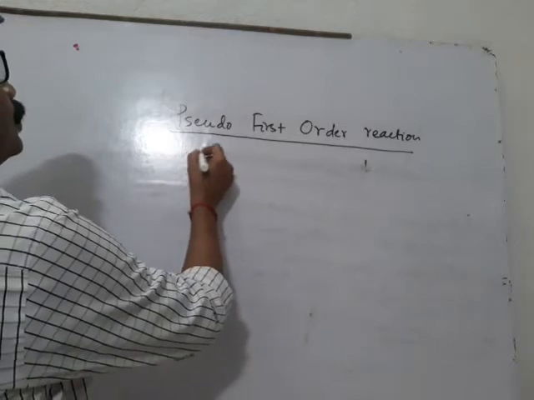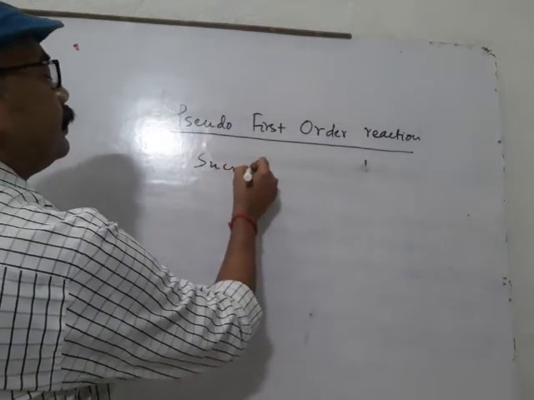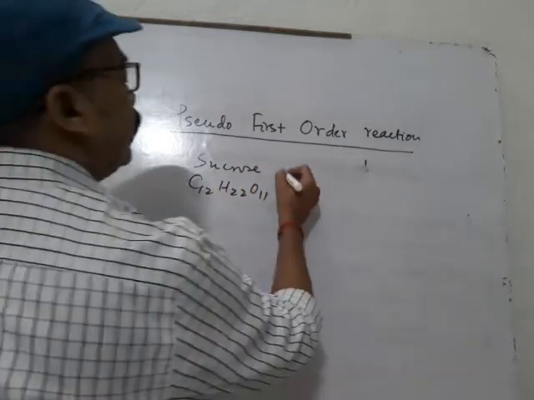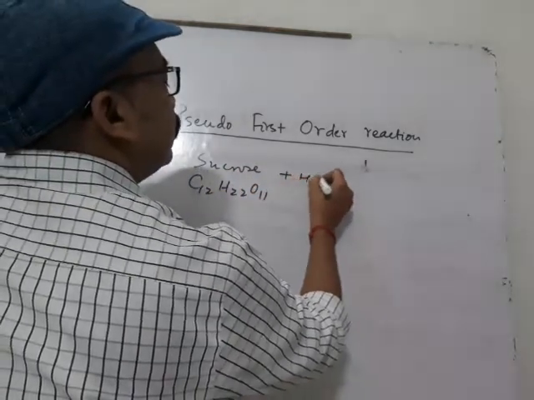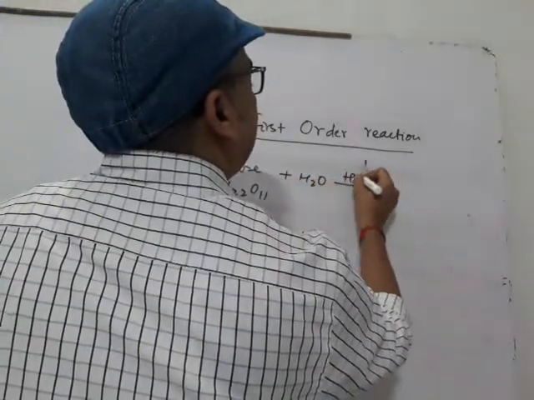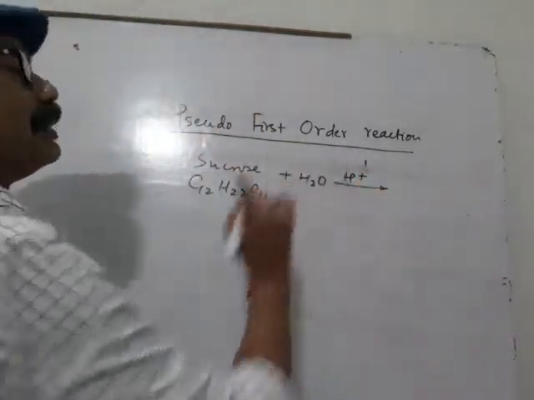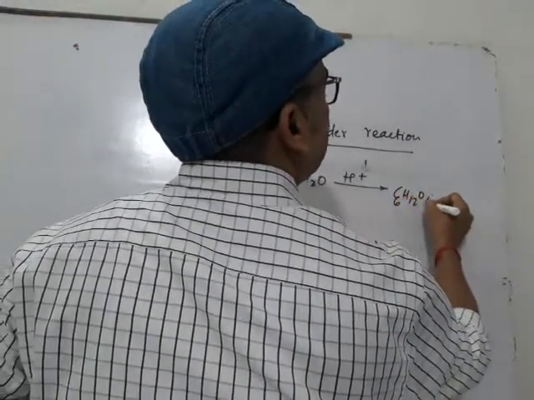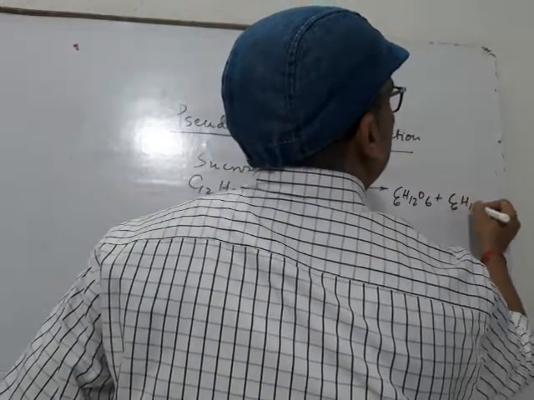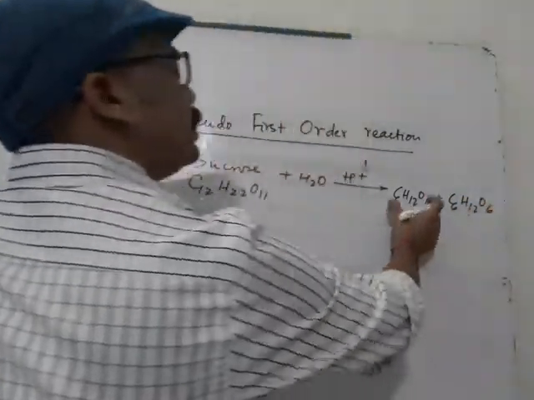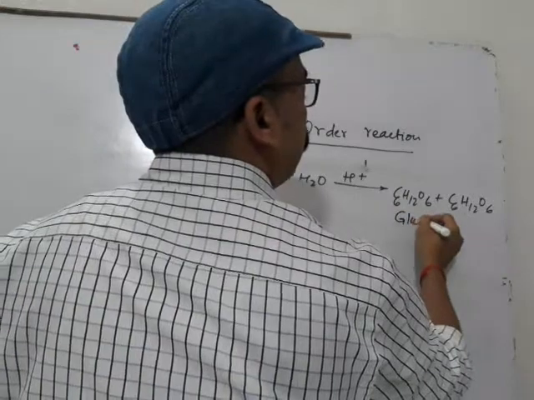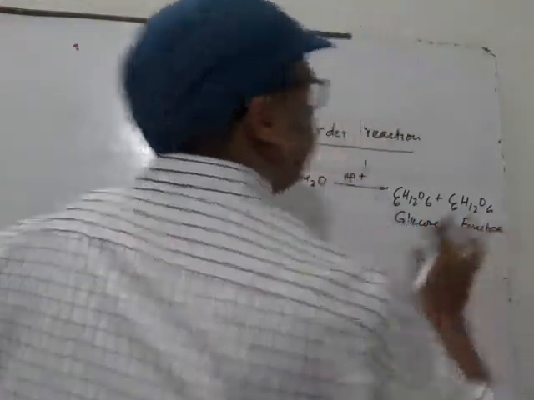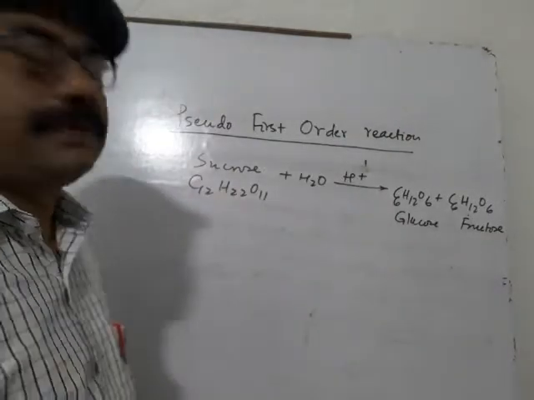Acidic hydrolysis of sucrose: you will take C12H22O11. It is hydrolyzed in presence of water and acid. It forms C6H12O6 and C6H12O6. One molecule is glucose, the other molecule is fructose. These two are functional group isomers of each other.